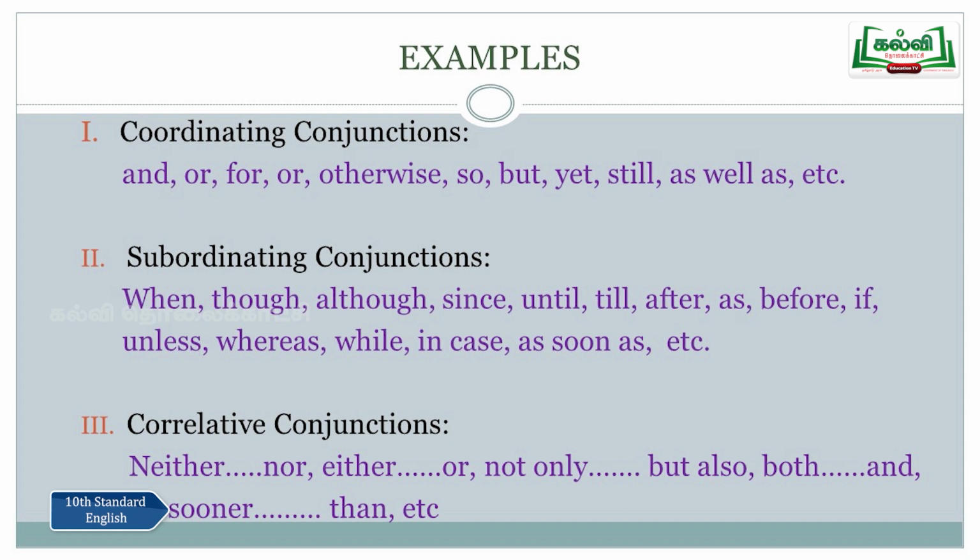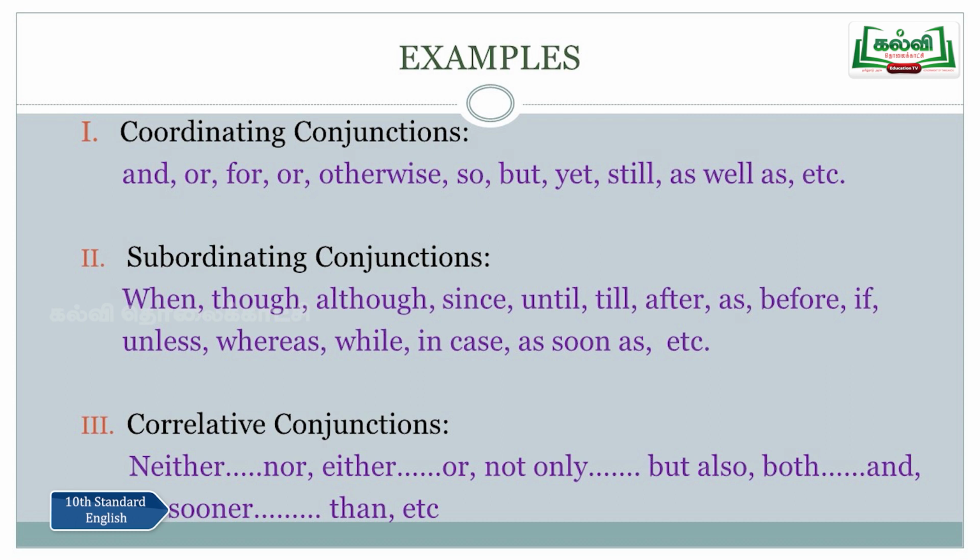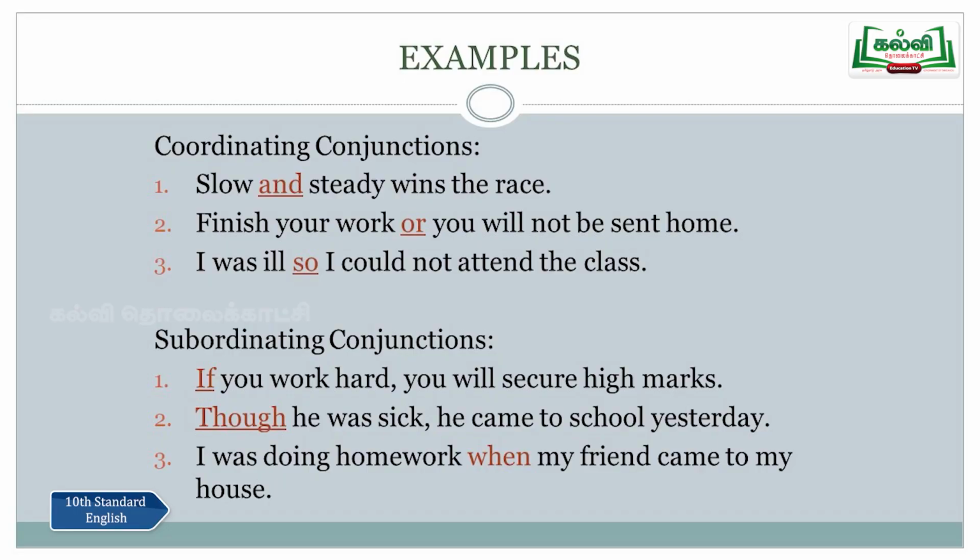The third one, I told you already, correlative conjunctions are always used in pairs. It is two words together always, two words in each sentence: neither nor, either or, not only but also, both and, no sooner than. Let us see some examples for each type of conjunction. First one, coordinating conjunctions. Now I have used them in sentences.